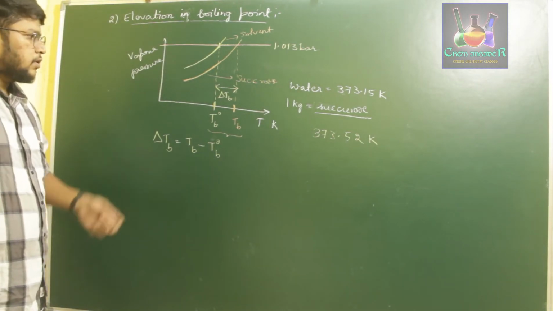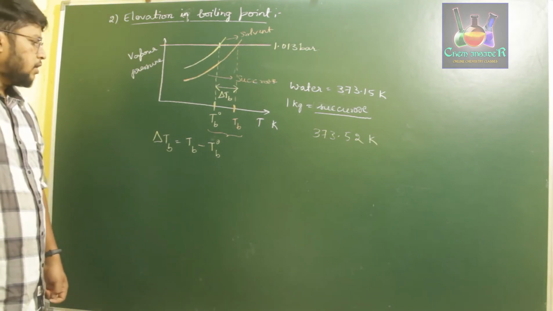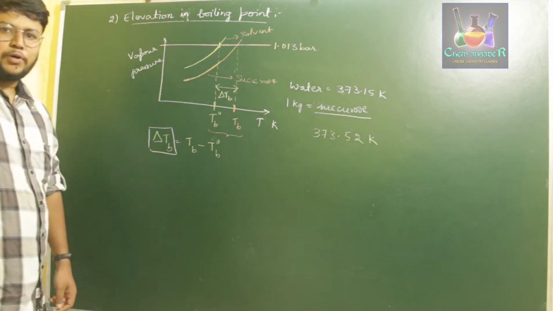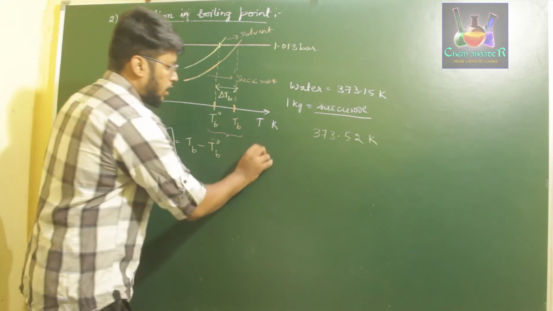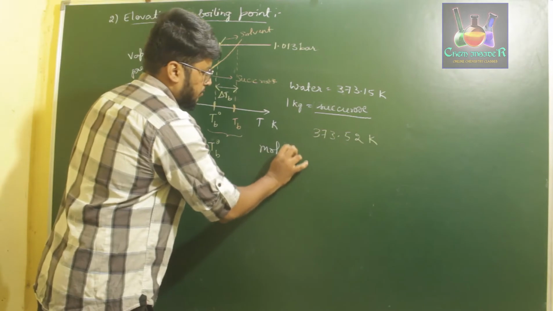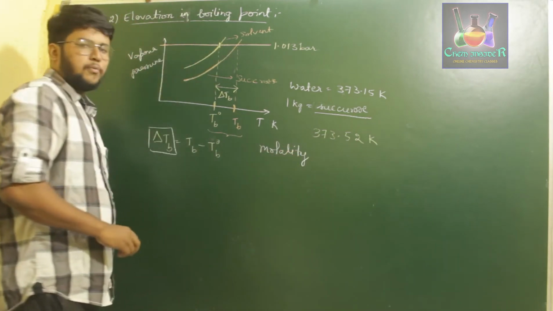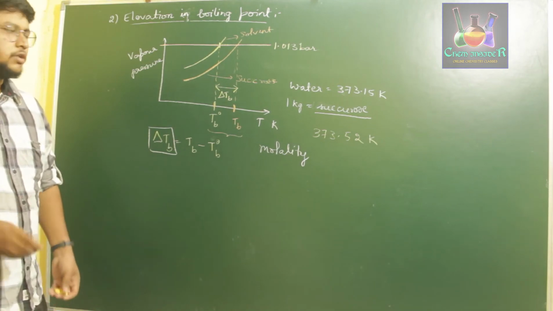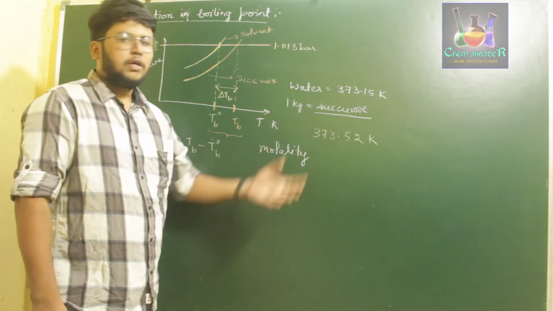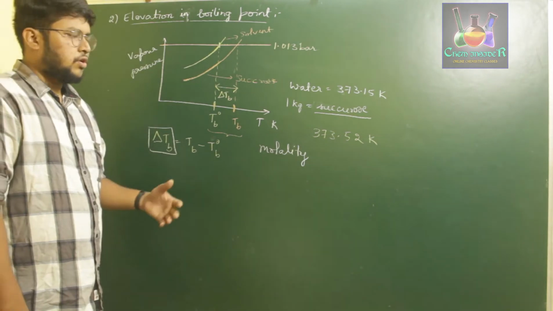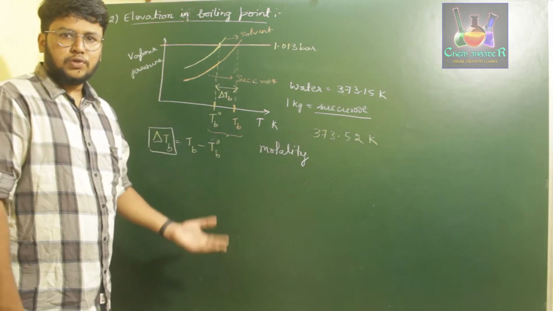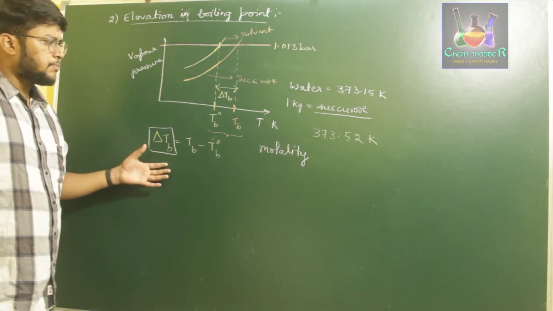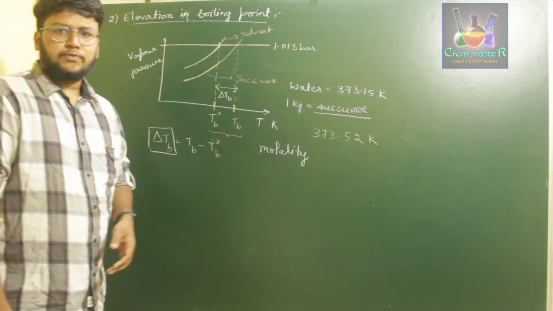Now we have understood this about the boiling point. We clearly said that delta TB, the elevation of boiling point, depends only upon the molality of the solution, but not on the nature. Even if we add sucrose, we will observe a different temperature. Even if you add just salt, it will also increase the temperature. It depends upon the number of molalities of the compound taken.